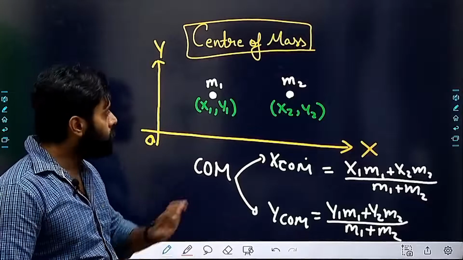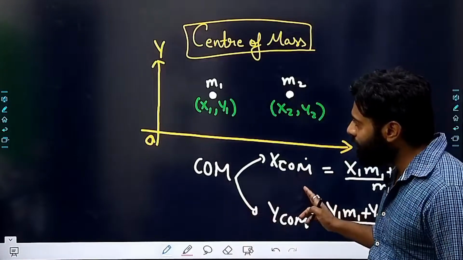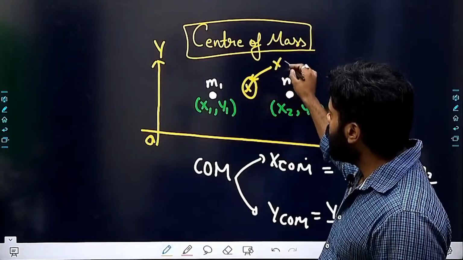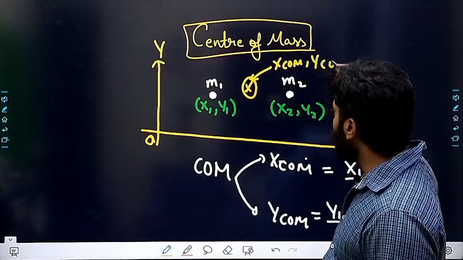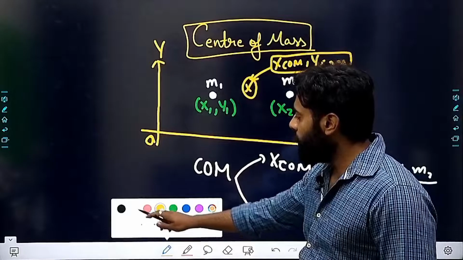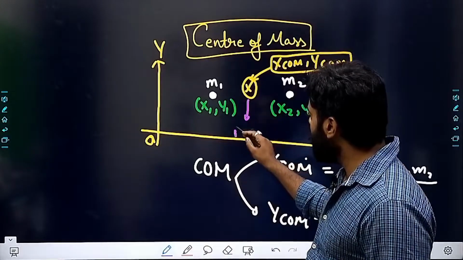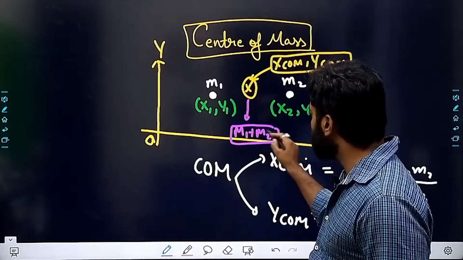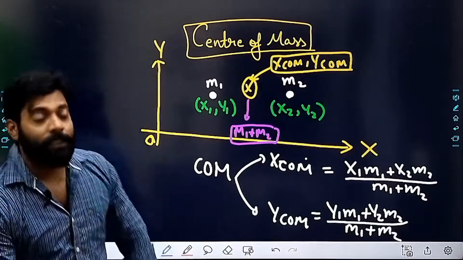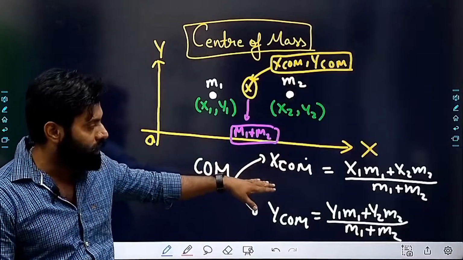So this is how we are going to find it, right? Using this formula we will be able to locate the point. Imagine that using this formula we are getting a point here, that here will be the center of mass. So that coordinate will be x_cm, y_cm. And what will be the mass of that point? Please do let me know. The mass of that point will be m1 plus m2. How many of you are getting this? The mass of this point is m1 plus m2, and the coordinates x_cm and y_cm can be found using this formula.